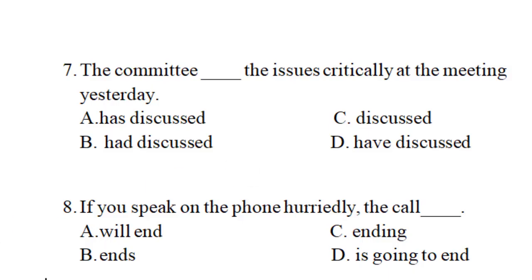Exactly. Question number 8: If you speak on the phone hurriedly, fast and quickly, the call blank. One thing you should understand here is that maybe it's a conditional type, the zero condition, because if you speak on the phone hurriedly or quickly, the call ends, not "will end." You cannot predict it. You cannot guess it. Something will happen, something may not happen. That is not necessary in this case, please.